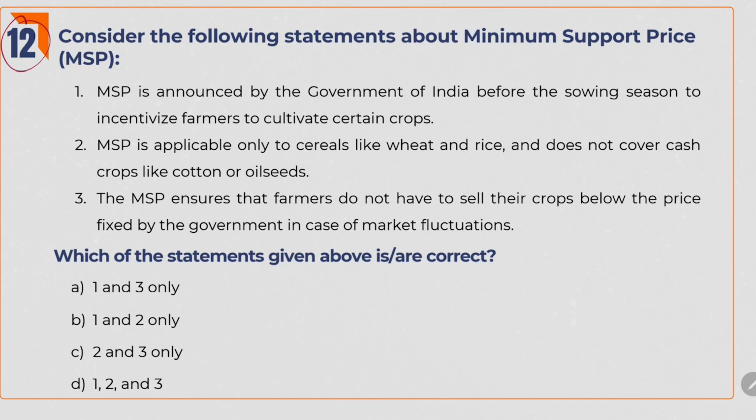Next one. Consider the following statements about minimum support price. Basically, what happens is, after harvesting the crop, when the farmer goes to sell it, vendors quote very less price and exploit them. So, to save farmers from such crises, the government came with the concept of MSP. Here, they will announce before the sowing season only that we will pay you, say, 50 rupees per kilo rice, 80 rupees per kilo wheat, as such.